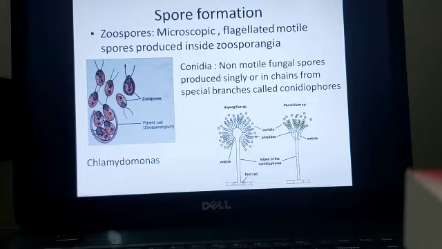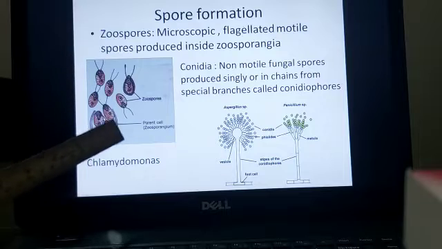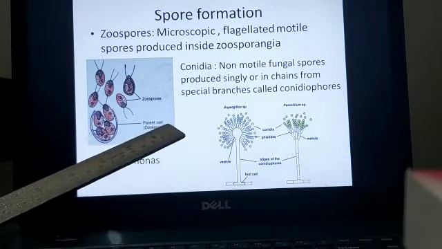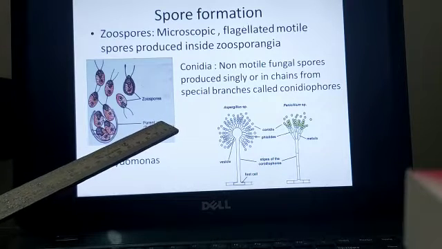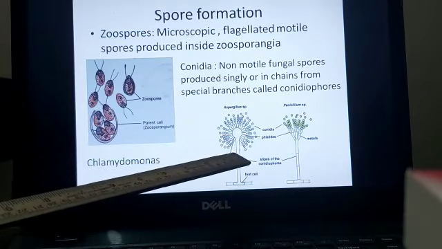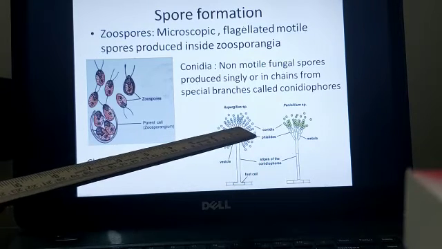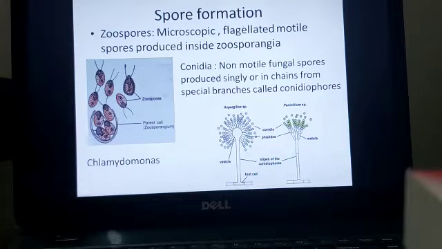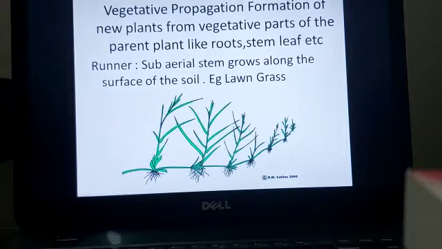Next is zoospore and conidia. Zoospores are microscopic flagellated motile spores produced inside zoosporangia. So this kind of reproduction is seen in Chlamydomonas. Conidia are non-motile fungal spores produced singly or in chains from special branches called conidiophores. Here there is a branch, and this is a conidiophore, and this bears the conidia, and when the conidia get dispersed, they lead an independent life. It is seen in Aspergillus and Penicillium.